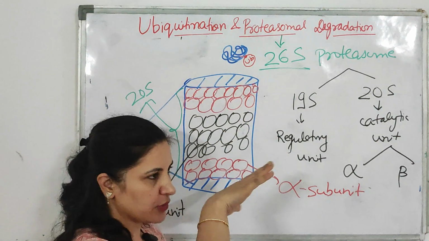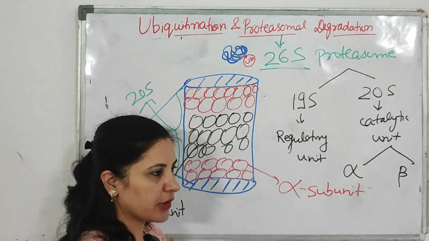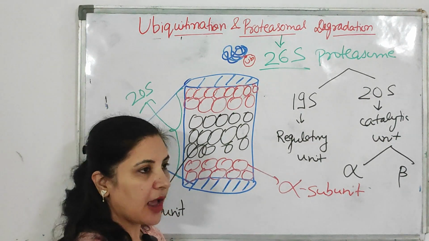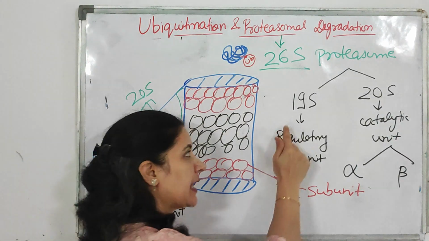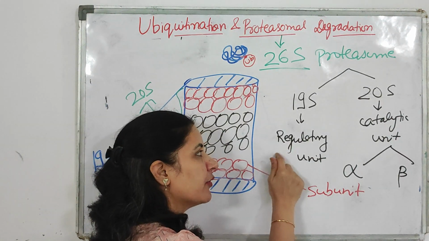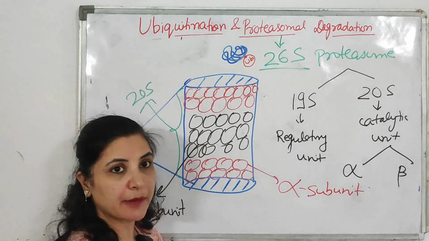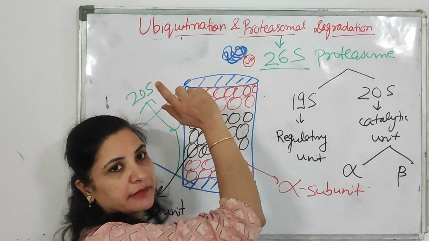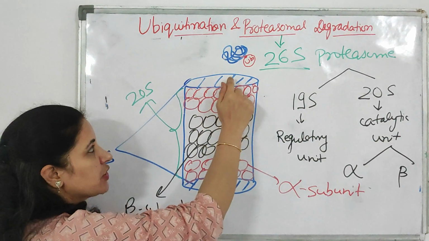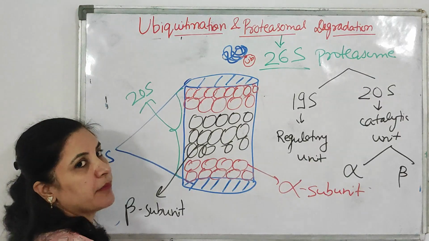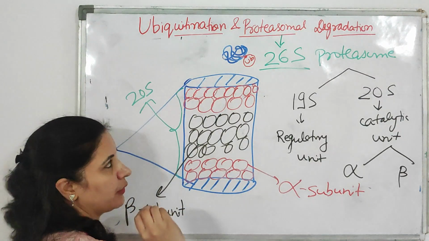Suppose this ubiquitin tagged protein is roaming here and there inside the body. This 19S, the regulatory unit, will recognize that this protein is ubiquitin coated, which means we have to degrade it. So the function of 19S is recognition of the ubiquitin tagged target protein.